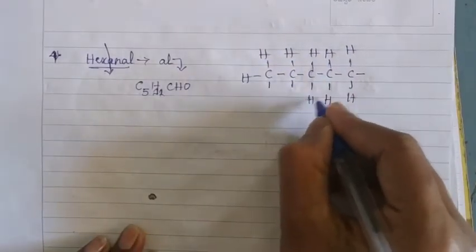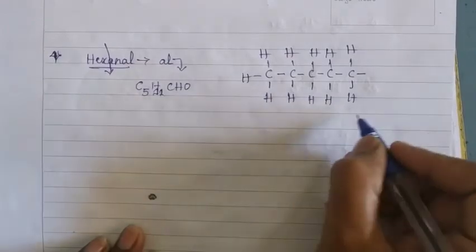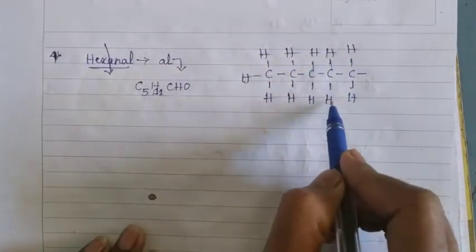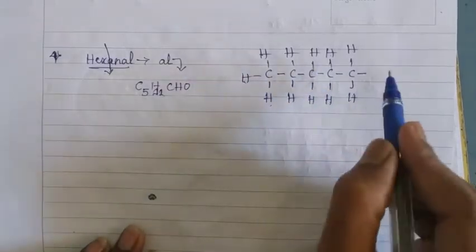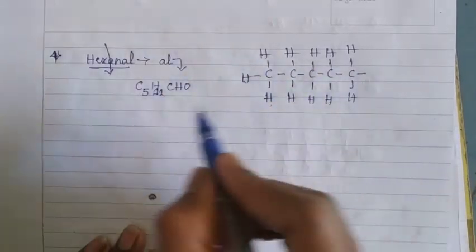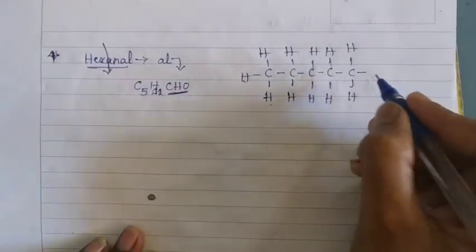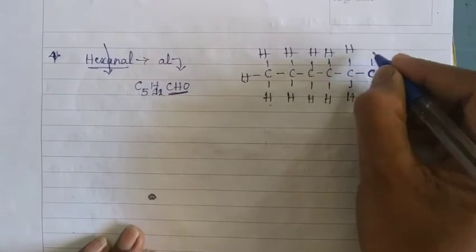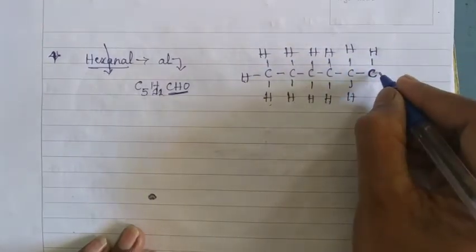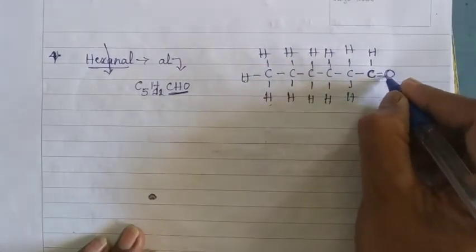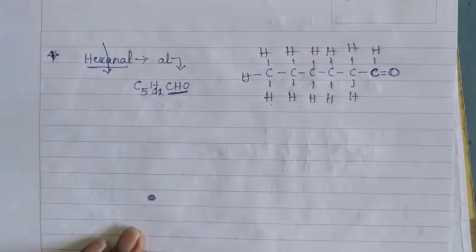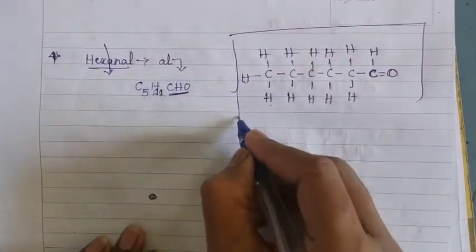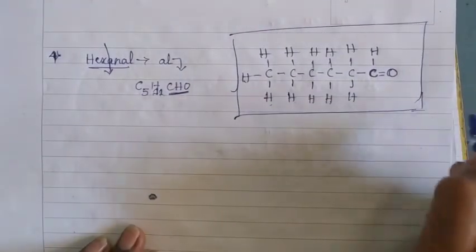And 1 is left as it is. Don't write anything. Now let us count the hydrogen. 1, 2, 3, 4, 5, 6, 7, 8, 9, 10, 11. Okay. Now this hydrogen is replaced with the CHO group. Like this, C is right here and H is attached like this, and O is attached to carbon with a double bond. This is the structural formula of hexanal.